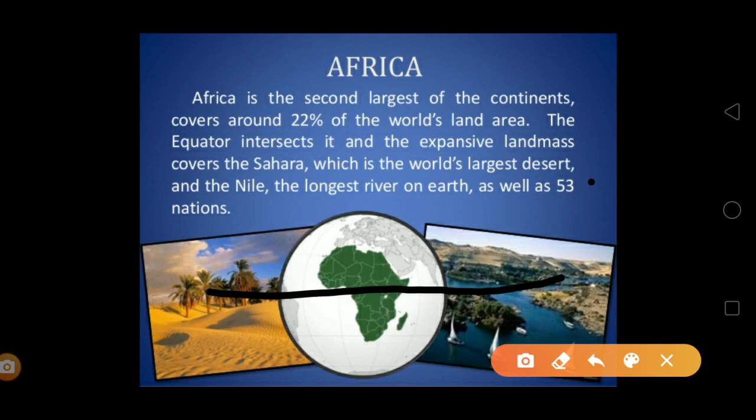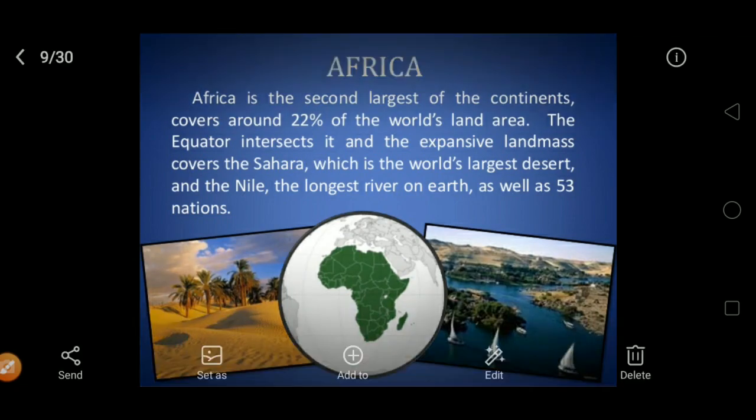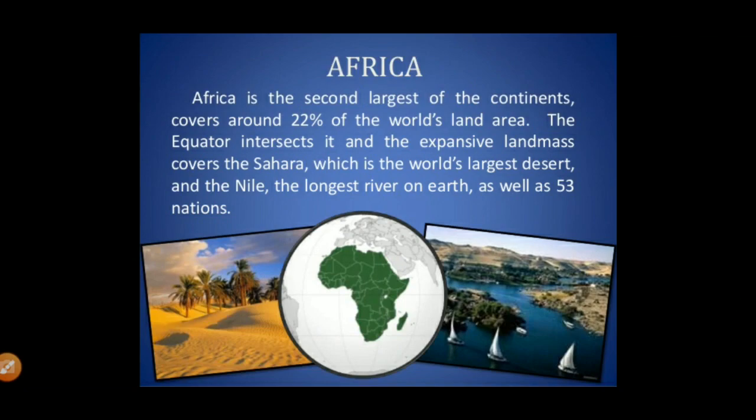You know why Africa is so hot? Why is the climate of Africa hot? Because it is between the equator, and you know that the equator receives most of the heat coming from the sun. Okay, and it also has the biggest desert of the world, that is the Sahara desert. It also contains the Nile river, which is the longest river on the earth,